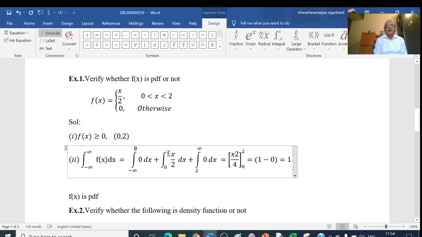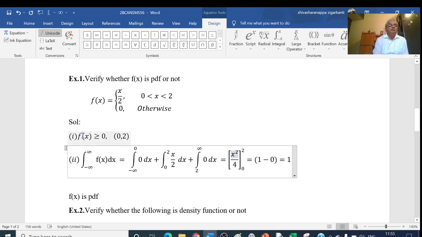Integrating x by 2, with 1 by 2 as it is and the integral of x being x square by 2, this becomes x square by 4, between 0 and 2. Substituting the limits, first put x equal to 2, minus put x equal to 0. If I put x equal to 2, we get 2 square, which is 4, and 4 by 4 is 1, minus, putting x equal to 0, 0 by 4 is 0. That is 1 minus 0, which is equal to 1.